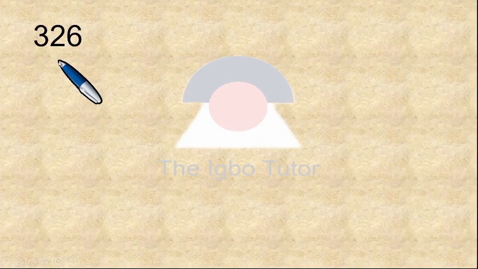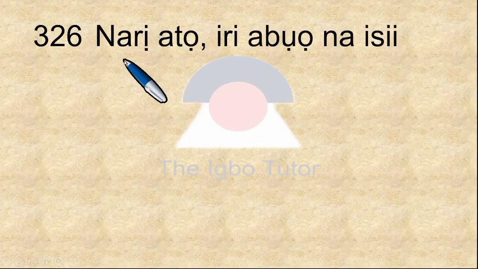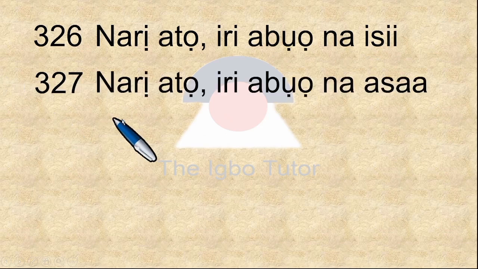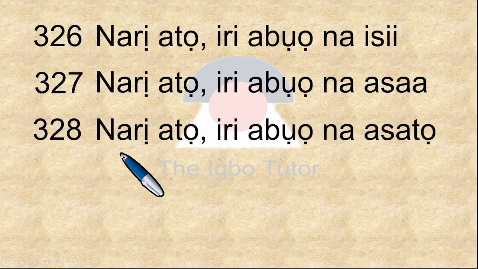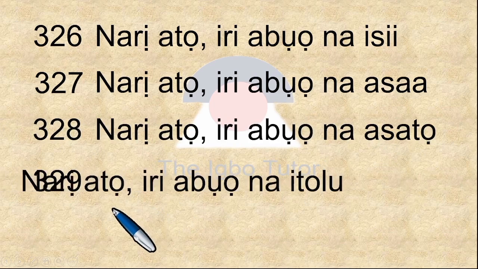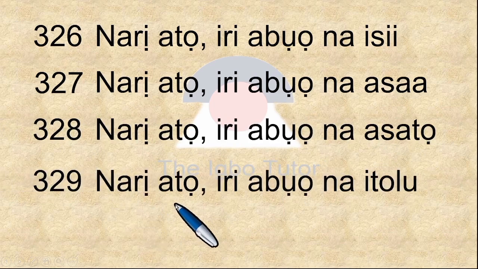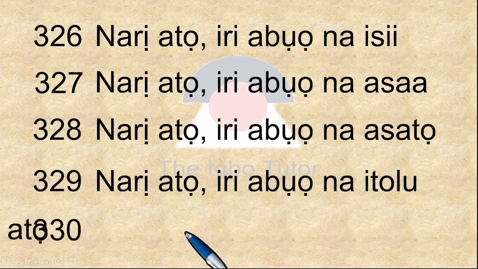Move on. 326 is narị atọ iri abụọ na isii, 326. 327, narị atọ iri abụọ na asaa, 327. 328, narị atọ iri abụọ na asatọ, 328. 329, narị atọ iri abụọ na itoolu, 329.